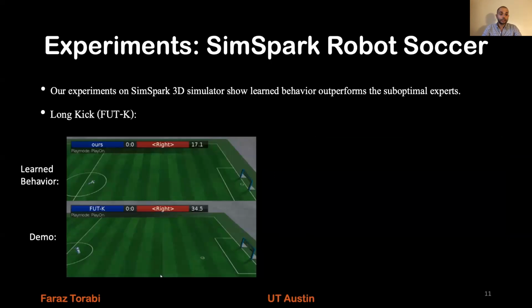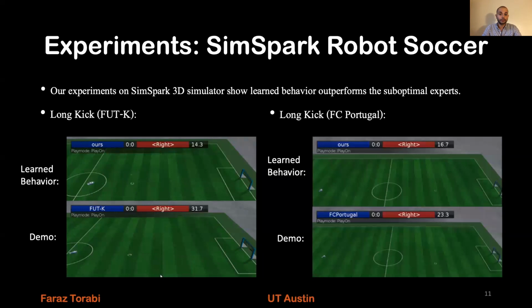And now for kicking, it's again the same. First for FUT-K, the learned behavior is at the top and the demonstration is at the bottom, and we can clearly see that the learned kick goes much, much longer than the demonstration. And for FC Portugal, the same thing happens again.